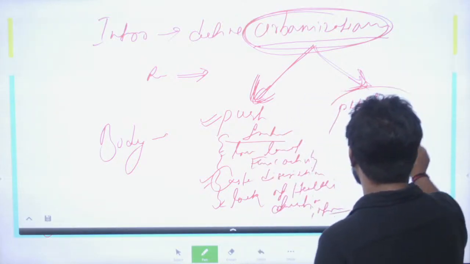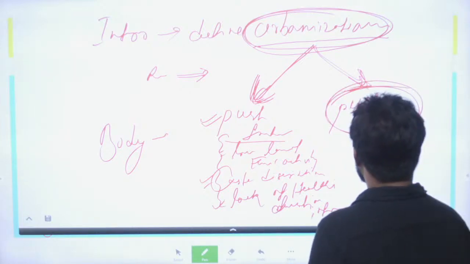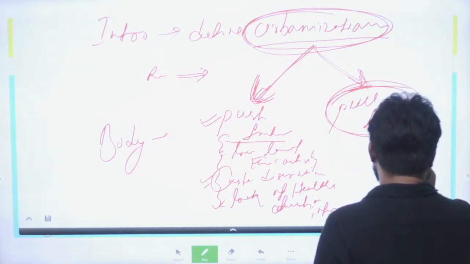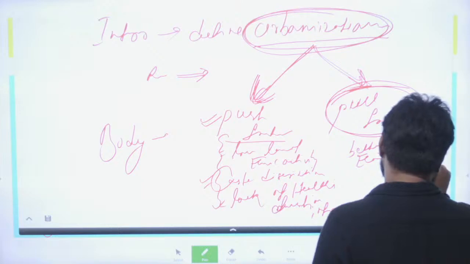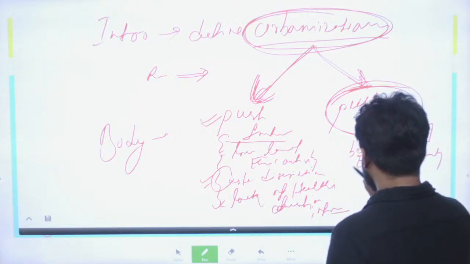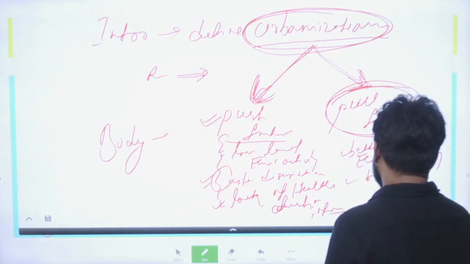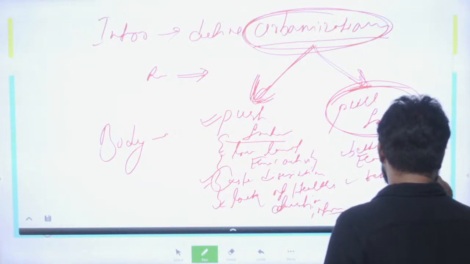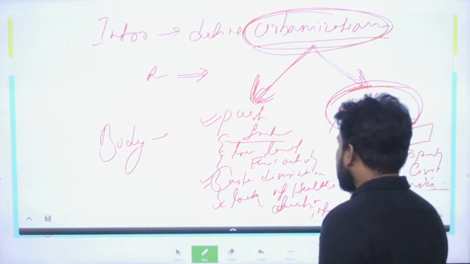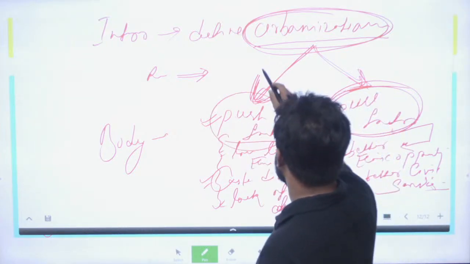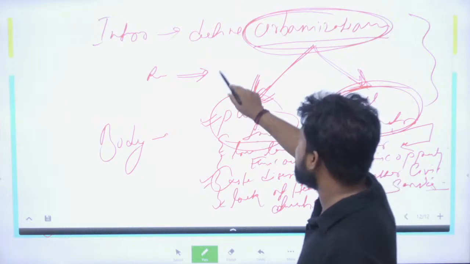Again the pull factor, which the city offers, is exactly what? Better economic opportunities, better civic services, hospitals, educational institutions, etc. Fine. So, these are exactly what come under it. So you have to define urbanization in such a manner.